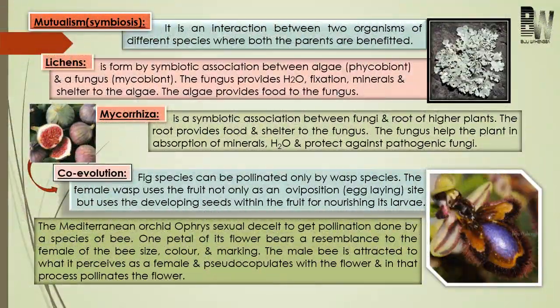Next come to mutualism. So mutualism is also an interaction between two organisms or two species, but here both the organisms or species will be benefited. And mutualism is also known as symbiosis.